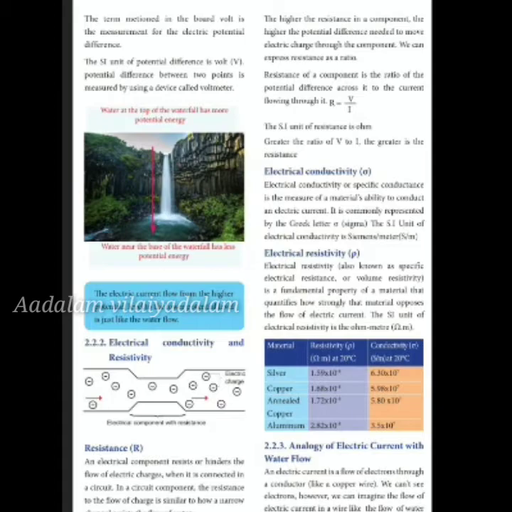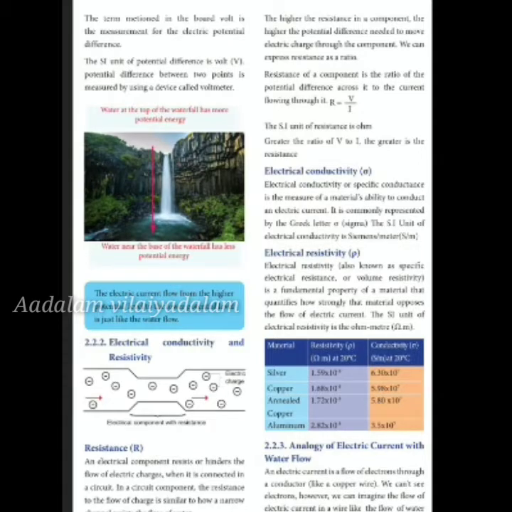When water passes through a pipe, a sudden jerk or any dust controls the flow of water. This is nothing but resistance in current. And conductivity is that it allows current to flow through it. The SI unit of resistance is ohm. The ratio is R is equal to V by I. The greater the resistance, the greater is the ratio of V to I.